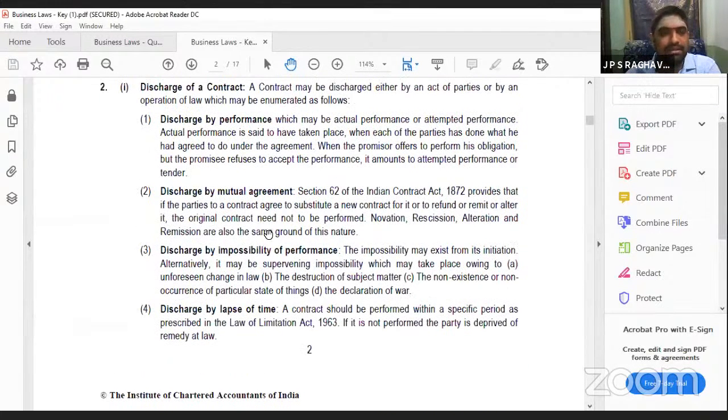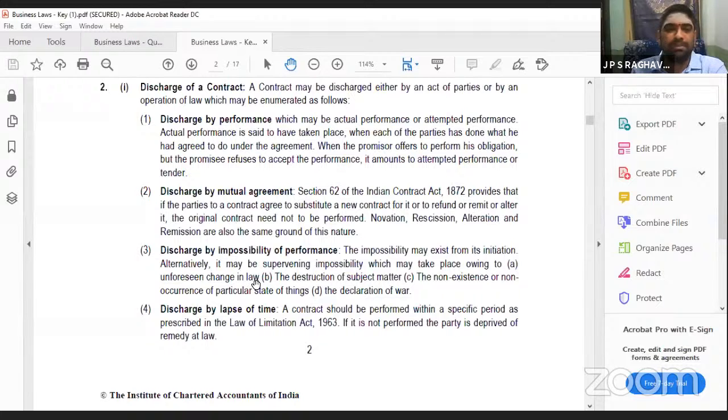What is the answer? If you have performed, then it gets discharged. Performance means doing whatever is written in the contract; you have done that. Then it will be discharged. Mutual agreement: both the parties have agreed, yes, we shall discharge or we shall enter into a new contract. Then also this will be done.